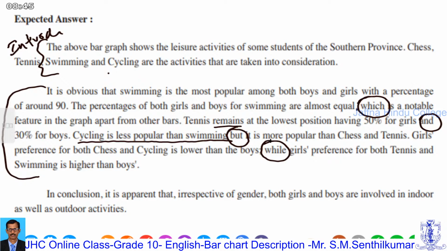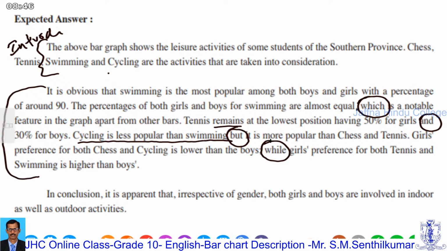Don't write subject, verb, object, like it is the highest, it is the least. That is why I say you have to read a lot and practice. Don't write simple sentences. You can get maximum 2 to 3 marks. Even if all the answer is correct, if you only write simple sentences, you can't score.